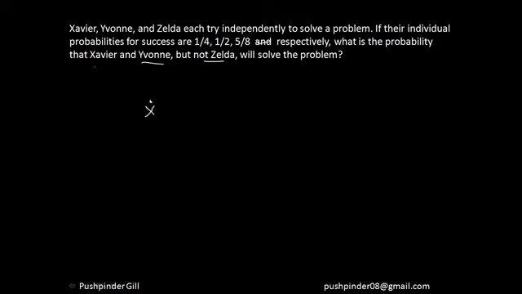It's very simple, guys. Now I hope watching this video you will be able to easily solve this question, right? This is a very easy question. This hits, probability 1 by 4. This hits, probability 1 by 2. This doesn't. Since the probability is 5 by 8, the probability of not doing is 3 by 8. You calculate that, you have your answer, right? So I hope everyone understood what we did over here. We learned the basics of the probability, right?